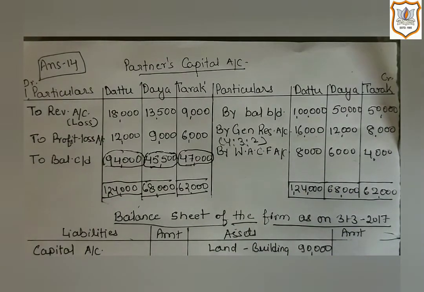Similarly, in the old balance sheet, the workers accident compensation fund is 23,000.